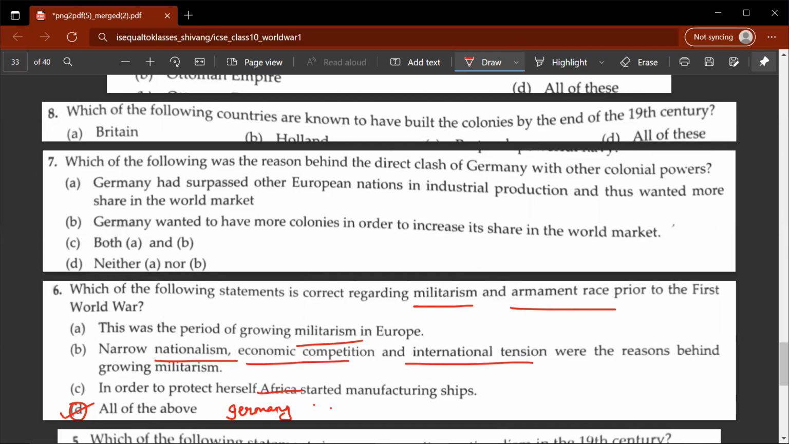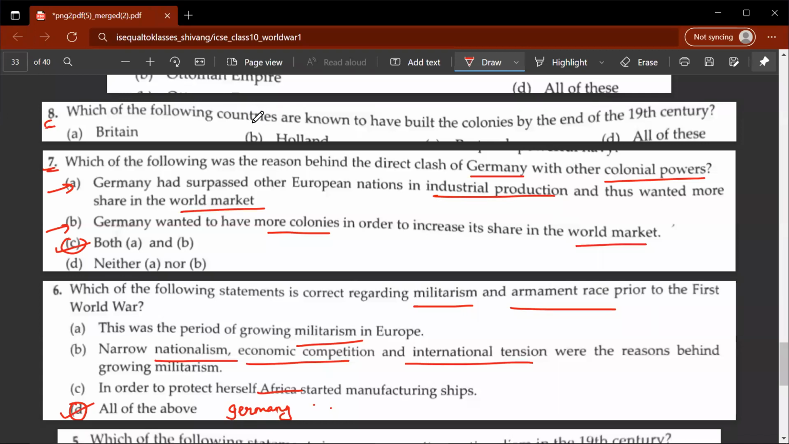Seventh question, which of the following was the reason behind the direct clash of Germany with the other colonial powers? So the correct answer in this case would be C. Now let's look at the above options. So A, Germany had surpassed other European nations in industrial production and thus wanted more share in the world market. B, Germany wanted to have more colonies in order to increase its share in the world market. Okay, so let's move on to the next question.